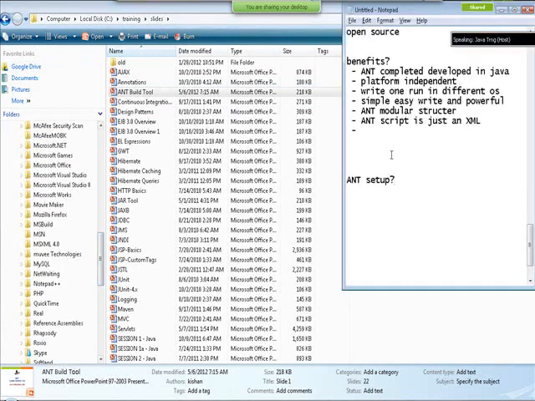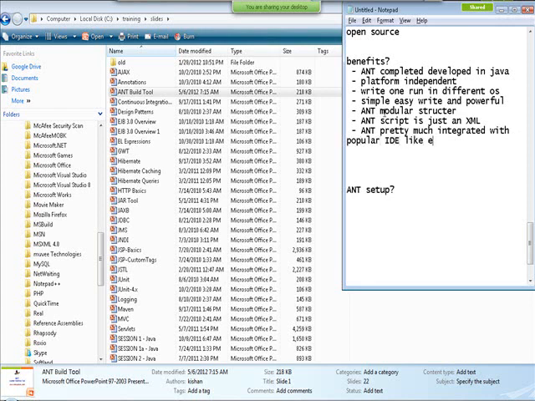And one more benefit I would like to tell you here is that Ant is pretty much integrated with popular IDEs like Eclipse, IntelliJ, NetBeans, etc. So you can pretty much run the Ant script from Eclipse itself.